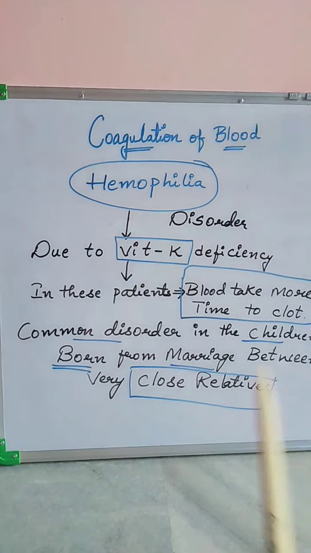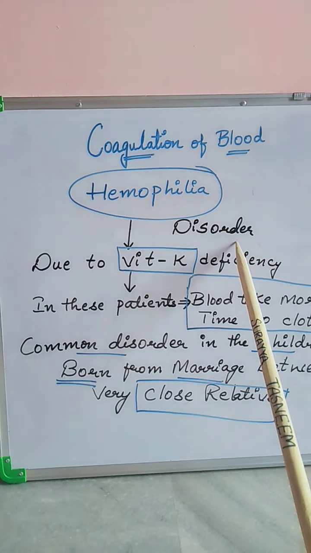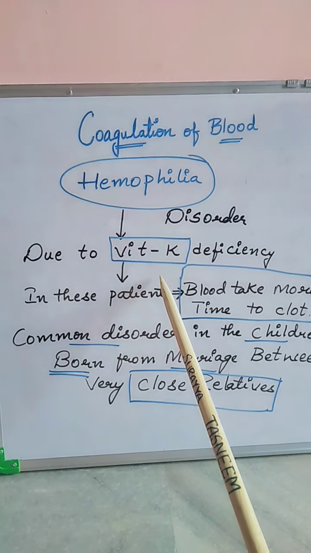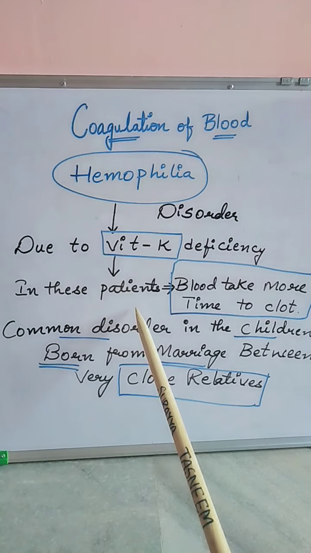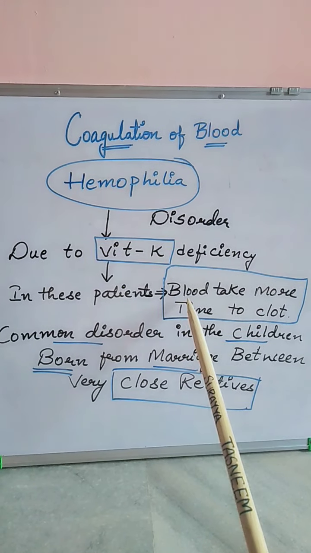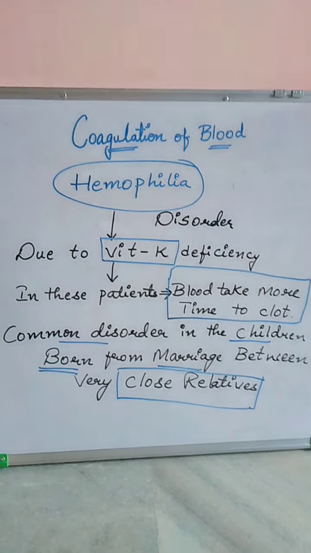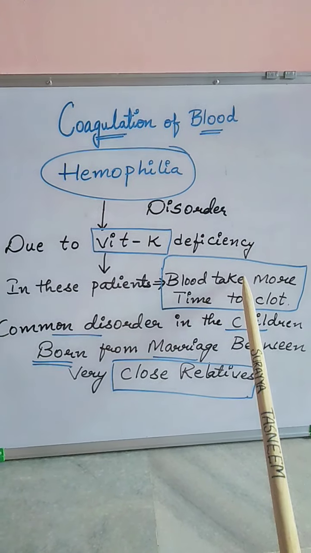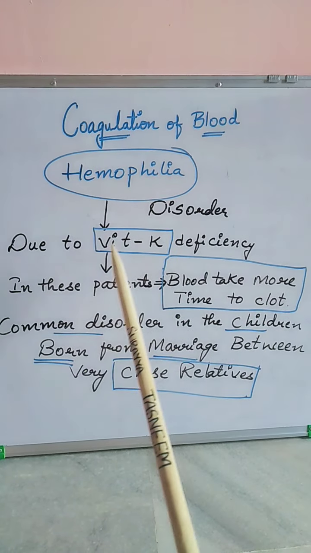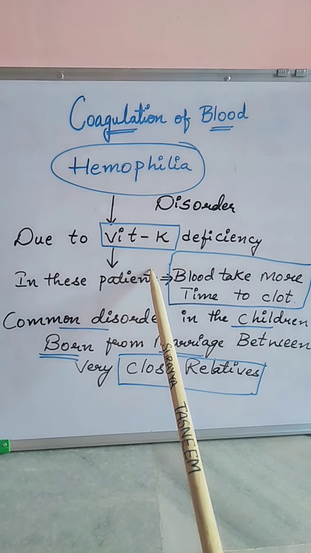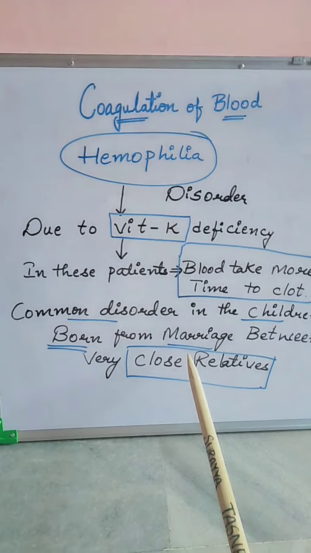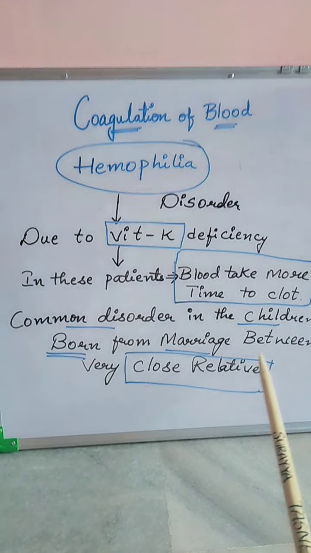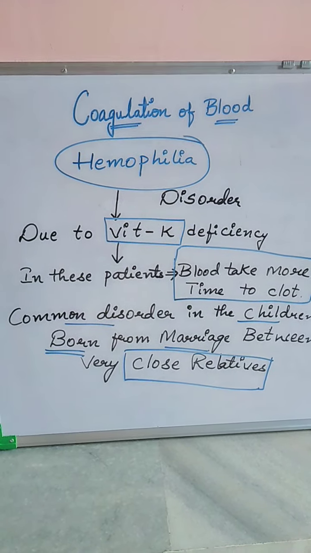So there is a condition called hemophilia. It is a disorder due to the deficiency of vitamin K in the body. It is observed that in these patients, the blood takes more time to clot due to the deficiency of vitamin K in the body. This is the most common disorder which is seen in the children which are born from marriages between very close relatives. I hope you understood the topic.